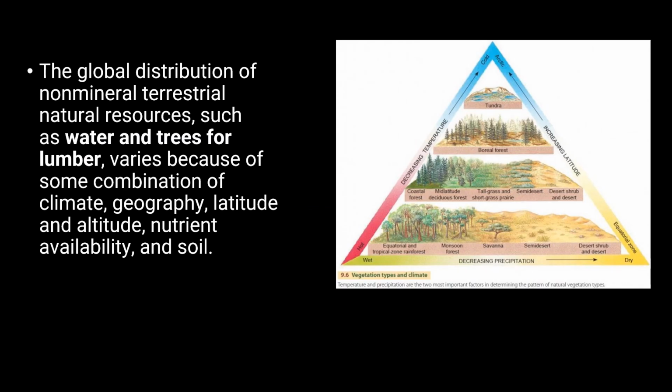Distribution of non-mineral terrestrial natural resources such as water and trees for lumber varies because of some combination of climate, geography, latitude and altitude, nutrient availability, and soil. So each country's availability of resources is based in some part on its location and altitude.